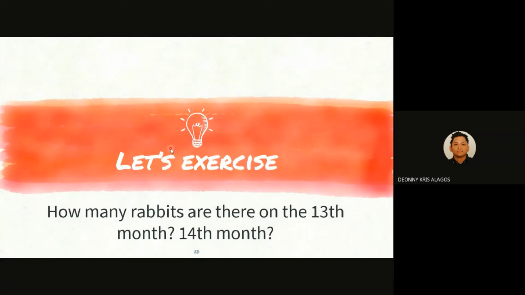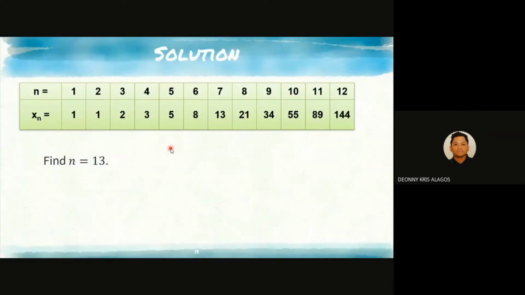Let us apply the formula by doing the exercise. How many rabbits are there on the 13th and 14th month? First, you need to create a table of values where n is the number of the term, while x sub n is the Fibonacci number. Based on the table, the first 12 terms are 1, 1, 2, 3, 5, 8, 13, 21, 34, 55, 89, and 144.